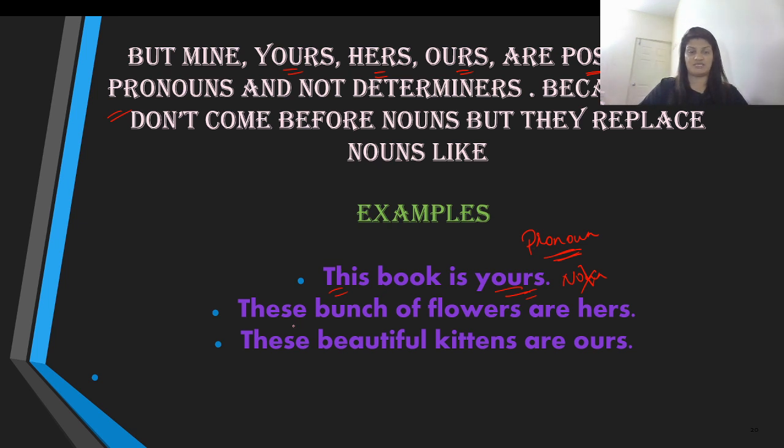In the next statement, you can see that this bunch of flowers is hers, again showing possession, but this is not a determiner, it is a pronoun. Similarly, these beautiful kittens are ours. Again, a pronoun and not a determiner. Therefore, you need to be careful while deciding whether the word is a pronoun or a determiner, because it's pretty easy to get confused because they are similar. It's only the function that determines whether they are determiners or pronouns in the statement.